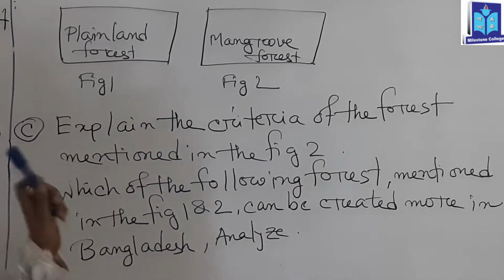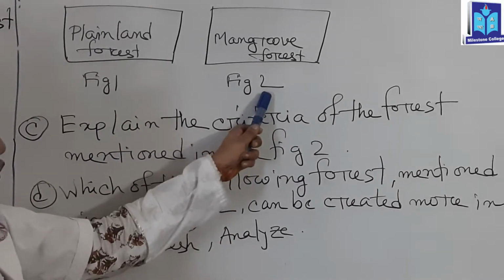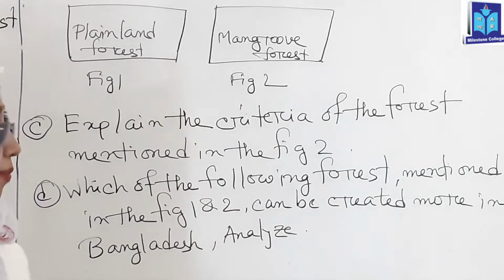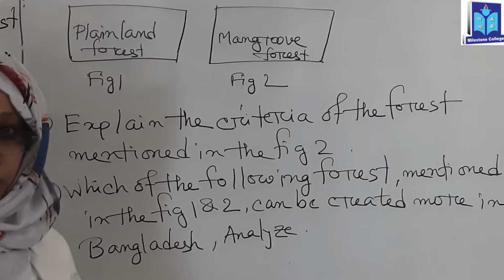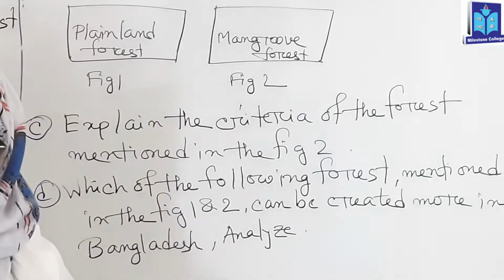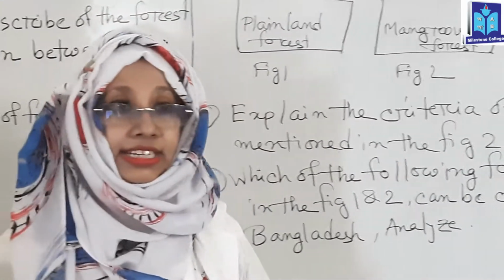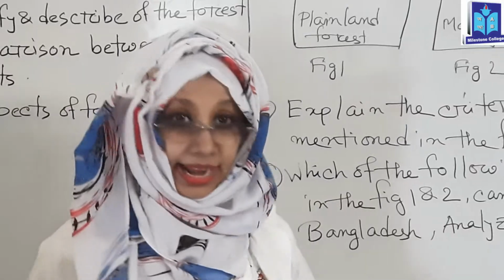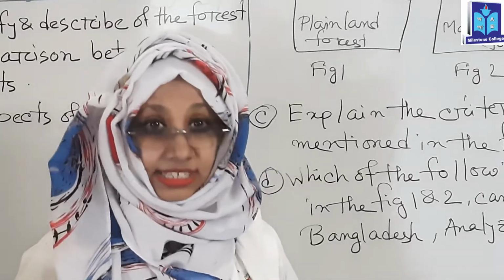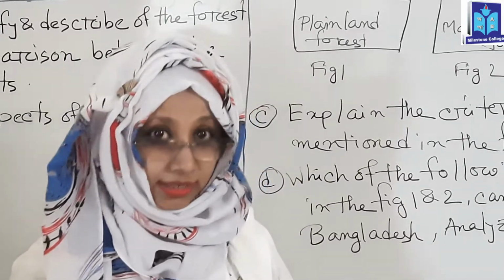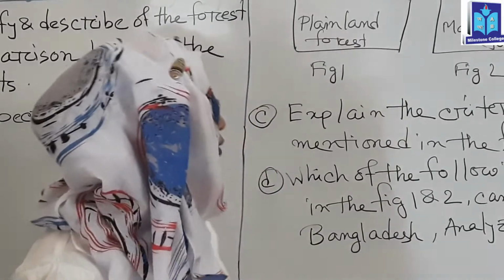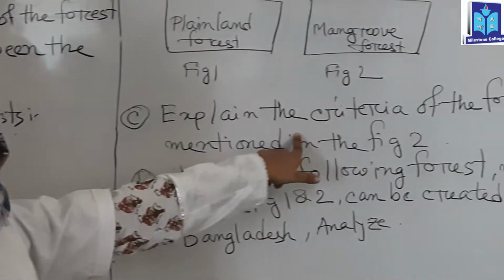You should answer that the forest shown in figure number 2 is the band of forest, or Sundarban. And here are the criteria. I told you before the criteria of the band of forest. First of all, you should write down the definition. Secondly, area coverage. Thirdly, major animals. Fourthly, major plants. Next, major illegal destruction due to people's growth and development, and finally, socio-economic development in Bangladesh. These are the important criteria I have discussed with you before.